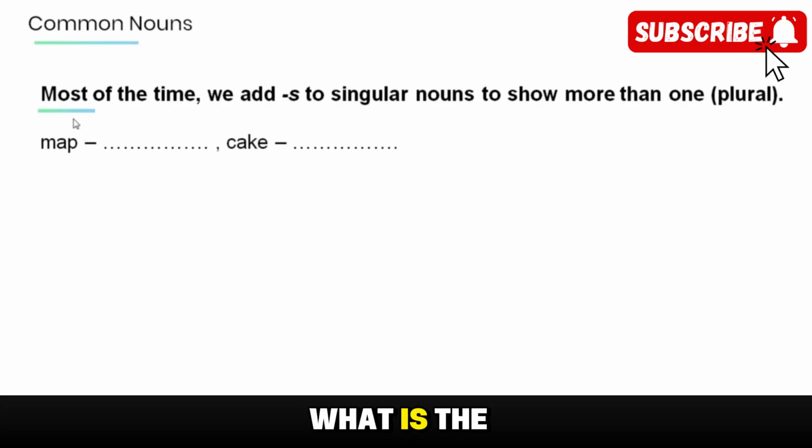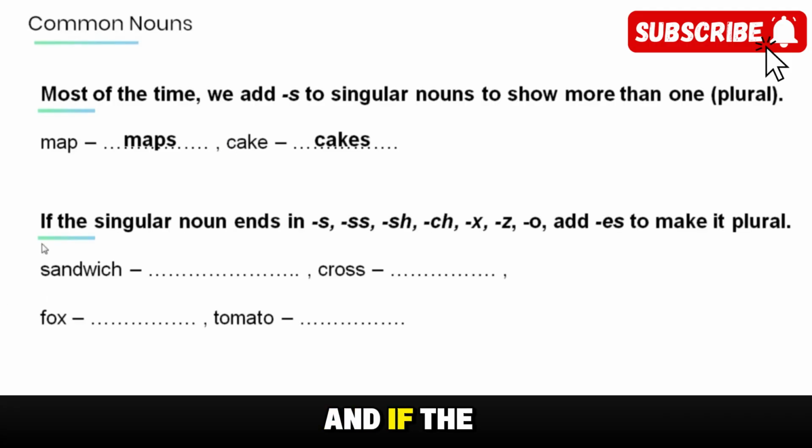What is the plural form of the word map? Maps. The word cake? Cakes. And if the singular form ends in s, ss, sh, ch, x, z, or o, add es to make it plural.